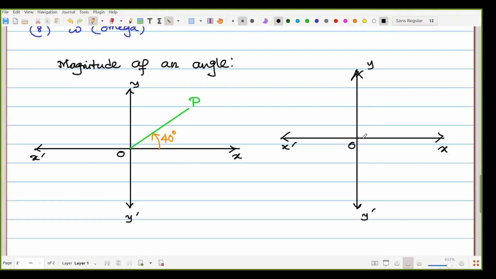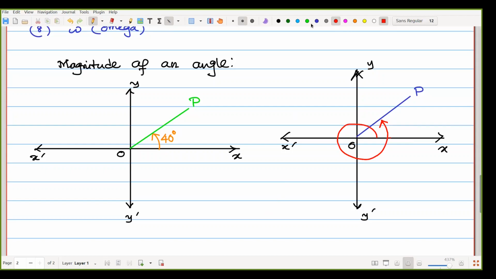Now I am drawing the same line, that is O, P. Now here, I am not ending the rotation at the line. That means, check here, I am starting from the initial line OX and rotating and then end here.